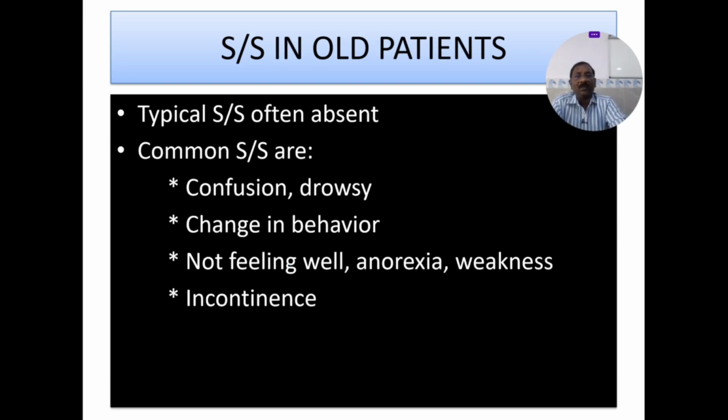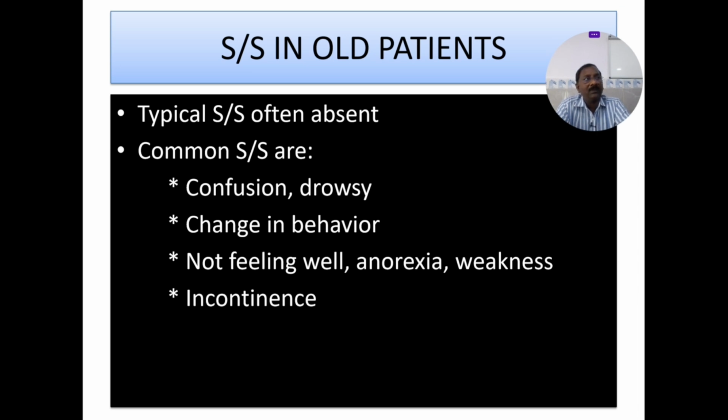Typical symptoms and signs are often absent. See here, very few signs in urinary tract infections. UTI diagnosis is 99% symptoms only, and then your urine examination or urine culture and sensitivity. Very, very few signs will be there in urinary tract infections.